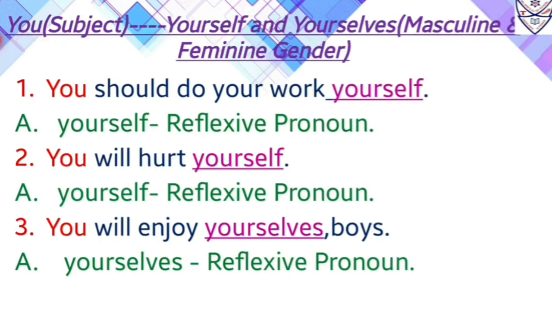Now you is a pronoun which is used as a subject, or we can say it comes in the starting of the sentence. With you we use yourself and yourselves. Now again I will remind you all that yourself we are using for singular form with you, whereas yourselves we are using as plural form with you. Now both this yourself and yourselves we can use for masculine and feminine gender.